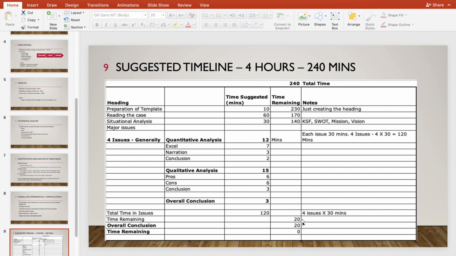So that would leave you with 20 minutes. As we talked about the overall conclusion in the previous slide, that would basically be summarizing each of the issues that you have already done and then giving a clear-cut answer. Always remember, you are presenting a report to the stakeholders, to the board of directors. Sometimes they do not have the exact amount of time to go through your entire report, so they would read your conclusion. Keeping that in mind, you would have to summarize each of your issues and then draft your conclusion, and that should be around 20 minutes or so.